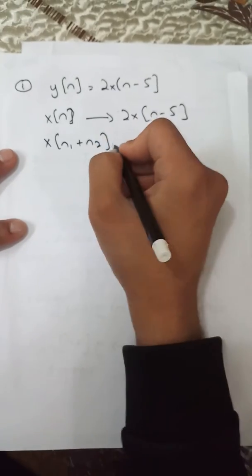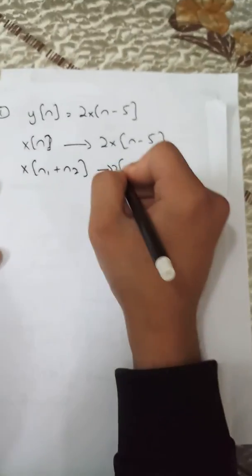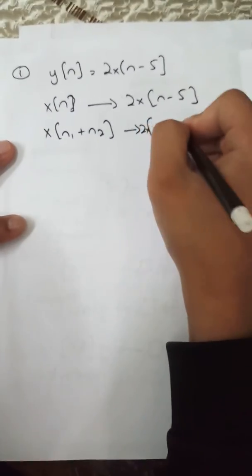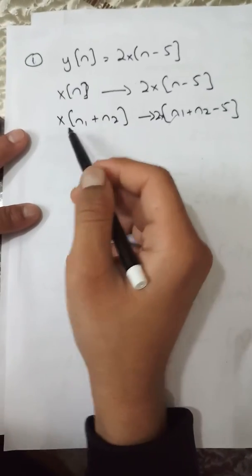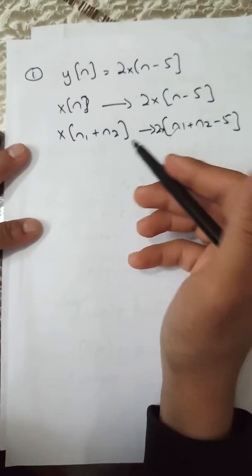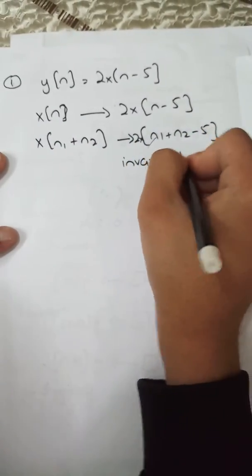Now here we added a factor. Here at the output we will get n1 plus n2 minus 5. The factor we added in the input, that's what we are getting in the output. So this is invariant.